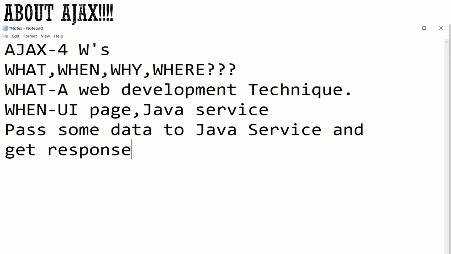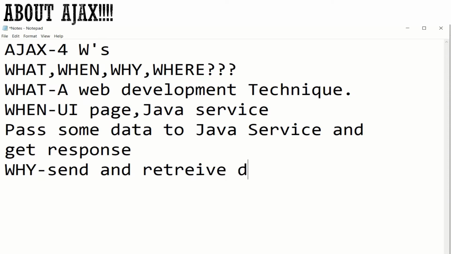In such cases, where you pass the data and get the response, we use Ajax calls. Now, why? While answering the when question, I have already answered the why also. When you need to send and retrieve some data, you use the Ajax call.